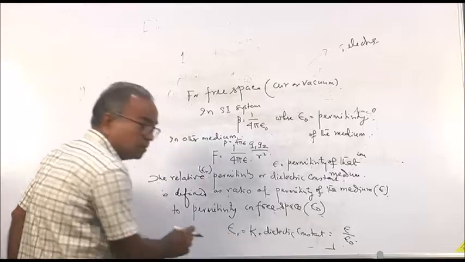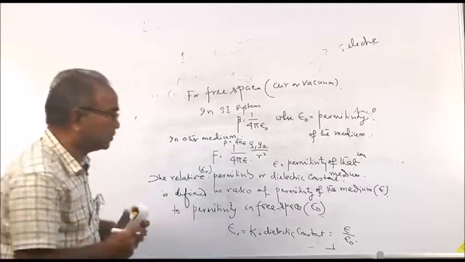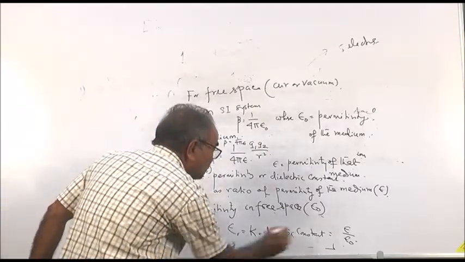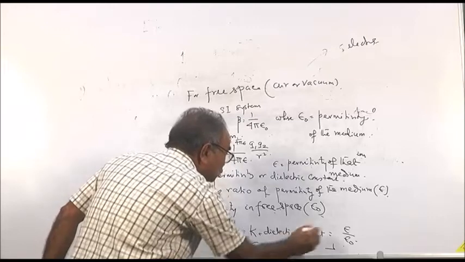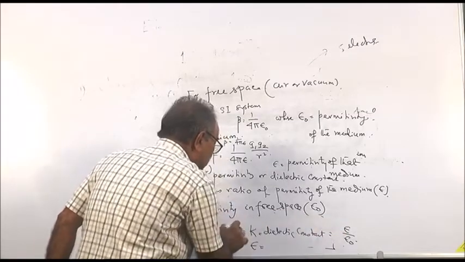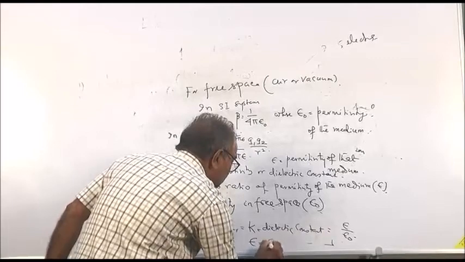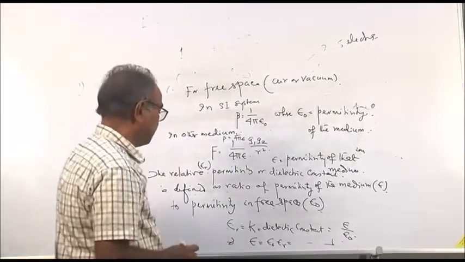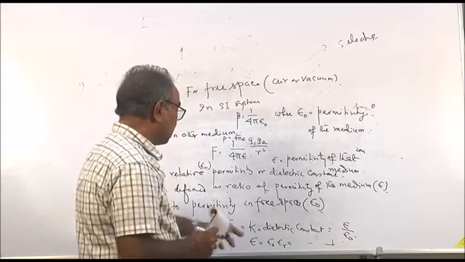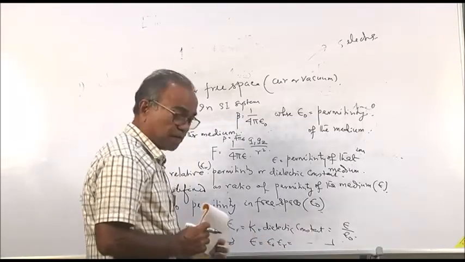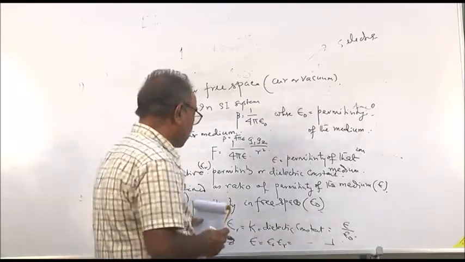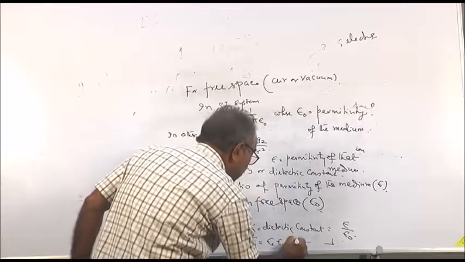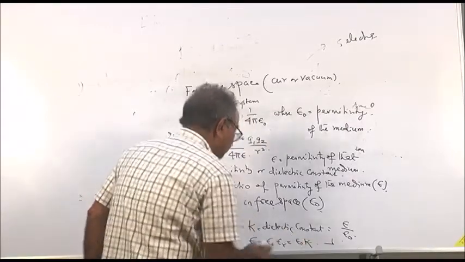So epsilon means this is multiplied with this, or epsilon 0 into epsilon r. That is, epsilon is equal to epsilon 0 into epsilon r, and epsilon r is K, that is equal to epsilon 0 into K.